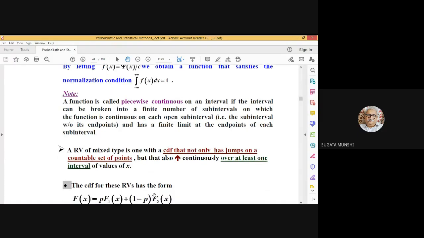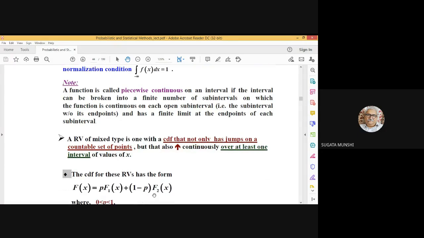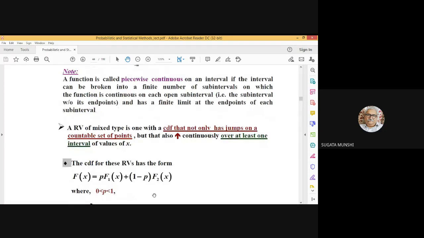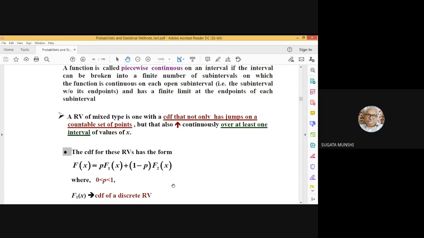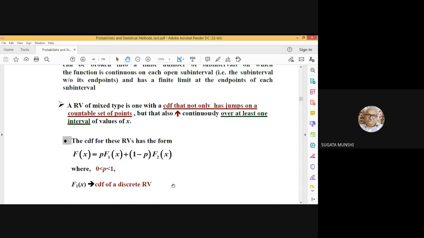So what's the nature of the cumulative distribution function? It is of this form: some quantity p into capital F1(x) plus (1 minus p) into capital F2(x), where p lies in the range 0 to 1 and F1(x) is the cumulative distribution function of a discrete random variable, whereas F2 is that of a continuous random variable.